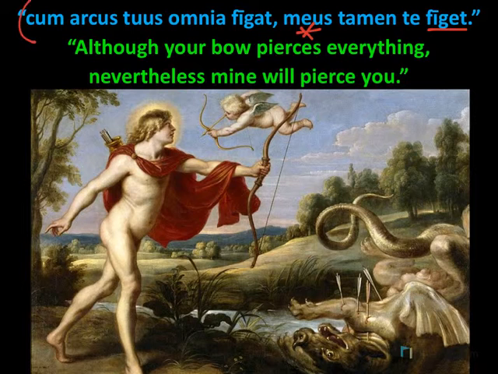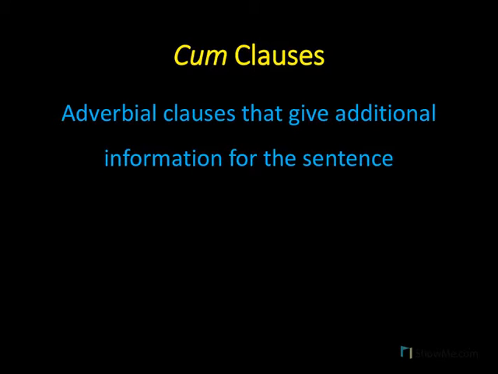And again, our sentence started with a subordinate clause, starting with cum and going to figat. Our main verb is figat, arcus is the subject, and omnia is the accusative plural direct object. Although your bow pierces everything, nevertheless, mine will pierce you. Notice how cum again sets off our subordinate clause, and this time it was translated as although. So let's talk about the cum clause. A cum clause is an adverbial clause that gives additional information for the sentence.